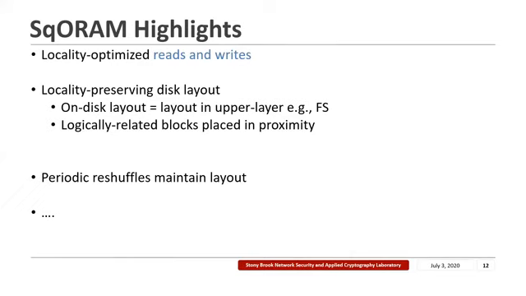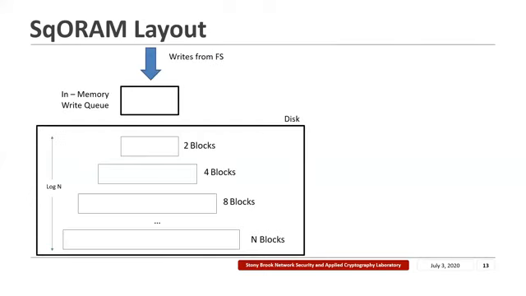So when SqORAM is used with a locality optimized file system in the overlying layer, then logically related data blocks are placed in proximity on the device. Further, to ensure that this layout is maintained throughout the lifetime of the device, despite updates to data, SqORAM also performs periodic reshuffles. The SqORAM layout looks like this.